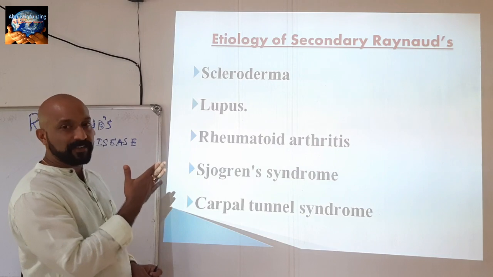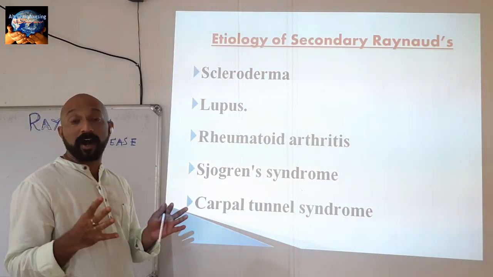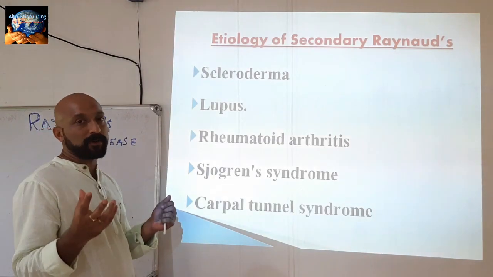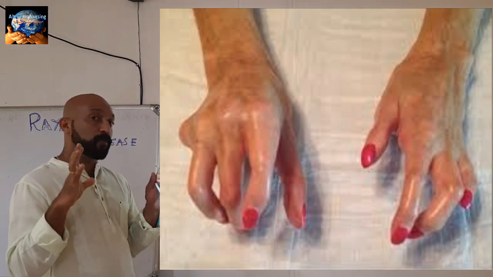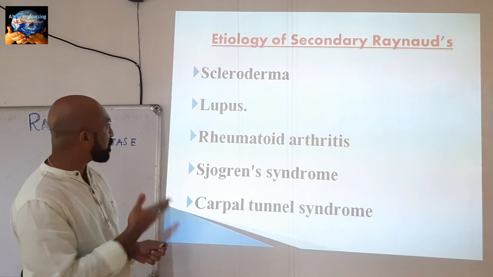So this is a disease condition, a connective tissue disorder in which there is hardening of the skin. The skin becomes very hardened. That is called scleroderma. And next one is